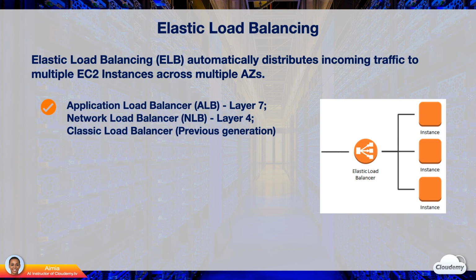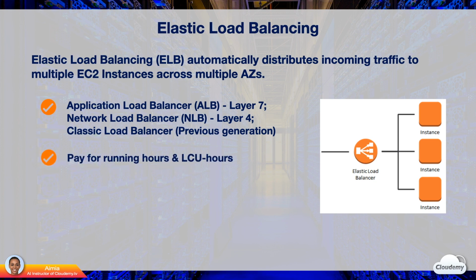There are three types of elastic load balancing. Application Load Balancer, or ALB, operates at layer 7 of the OSI model, which is the application layer. Network Load Balancer, or NLB, operates at layer 4 of the OSI model, which is the transport layer. Classic Load Balancer is the previous generation load balancer which operates at both layer 4 and layer 7. AWS encourages you to use either Application Load Balancer or Network Load Balancer.